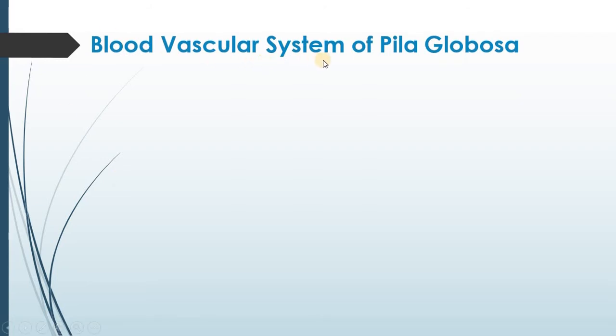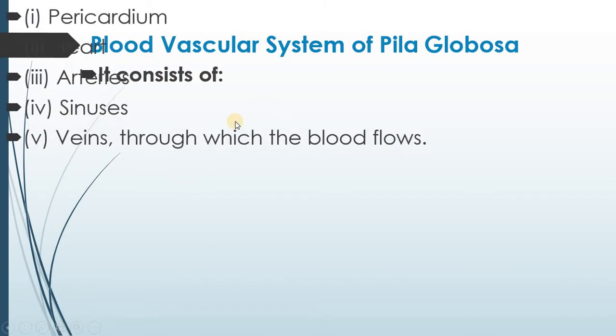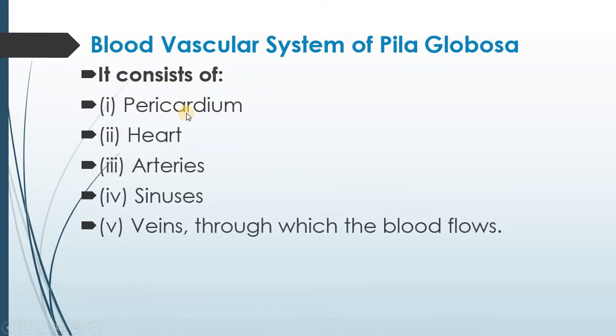Blood vascular system of Pila globosa. It consists of the following parts. These are the pericardium, heart, arteries, sinuses, and veins through which the blood flows. Now we will discuss each one in detail.